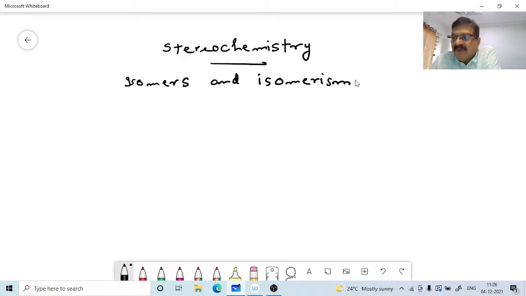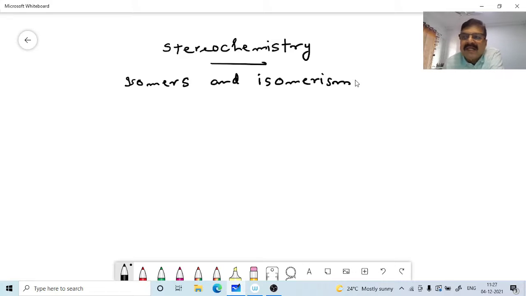So what is isomerism? Isomers are different compounds. The basic thing is that isomers are different compounds having the same molecular formula. The molecular formula does not indicate the actual arrangement of atoms present in a molecule. Compounds having the same molecular formula but different properties, different chemical properties and different physical properties, are known as isomers. And this property exhibited by these compounds is known as isomerism.